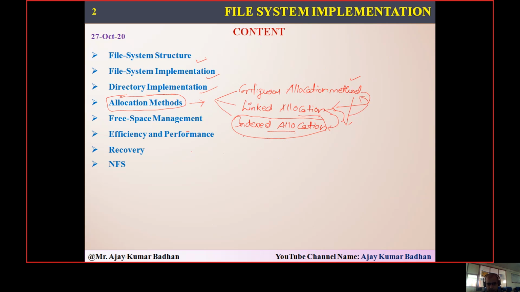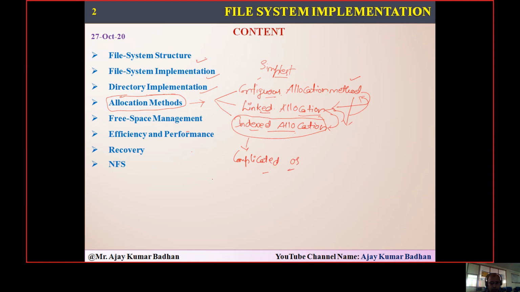But basically, indexed allocation is somewhat complicated when compared to contiguous, which is the simplest one we have. We will discuss it in the coming slides. Contiguous is the simplest allocation method, and linked allocation is much better. Indexed allocation is a little complicated, but this is the one mostly used in many operating systems.